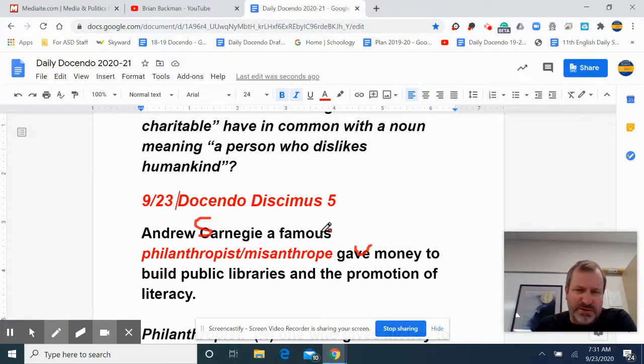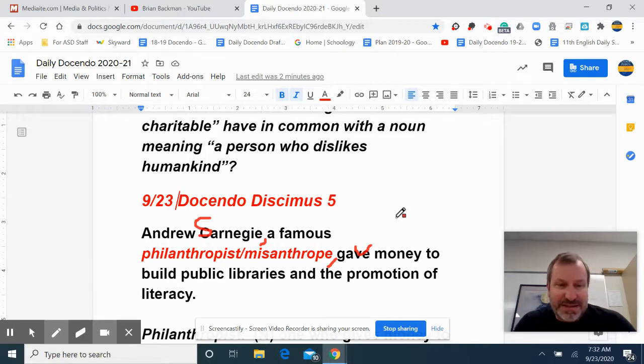But there's something in between here, which gets kind of confusing if we don't have some punctuation. Typically, it's a good idea to give your reader a little more information about a subject, a person, place, or a thing. In this case, a little more information about who this guy, Andrew Carnegie, is. We call this phrase an appositive. Often it comes, like it does in this sentence, between the subject and the verb, the noun and the predicate, so it's a good idea to set it off in commas. Now notice it makes more sense: Andrew Carnegie, a famous philanthropist, gave money to build public libraries.